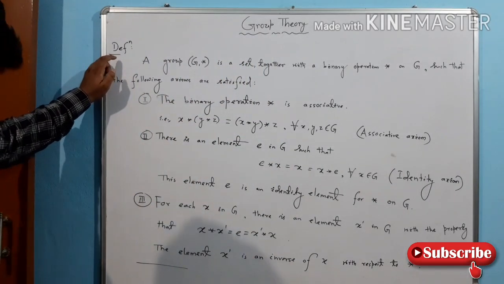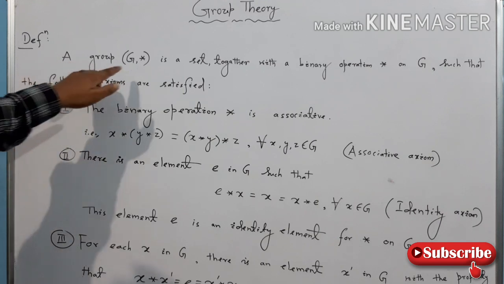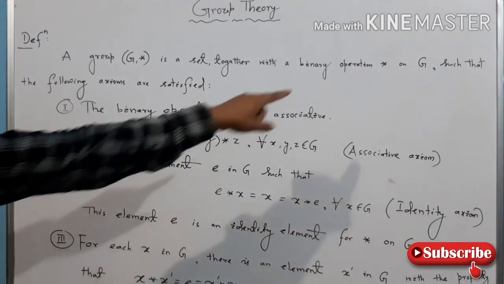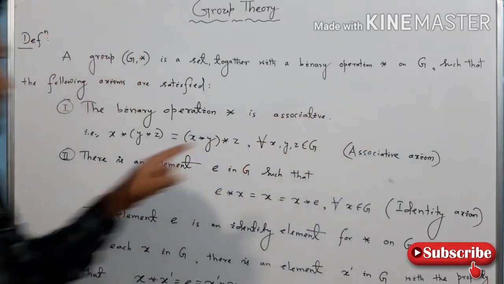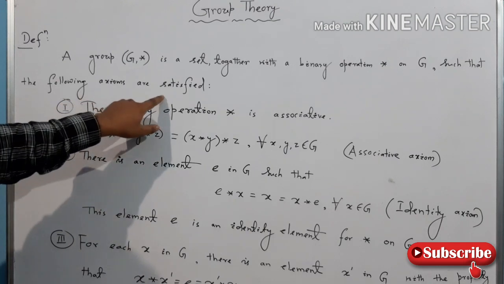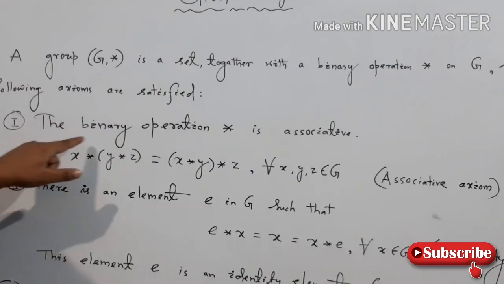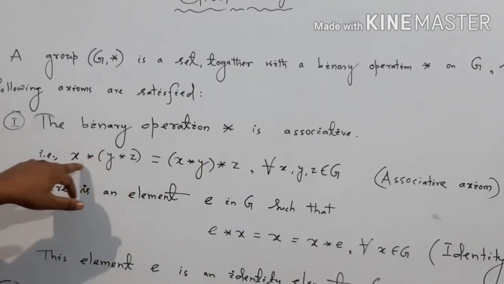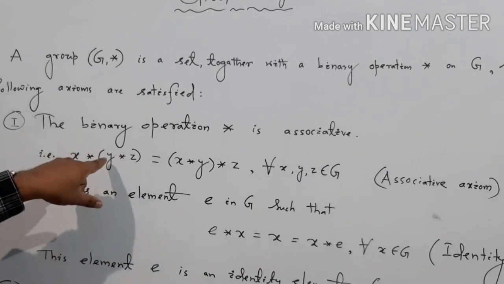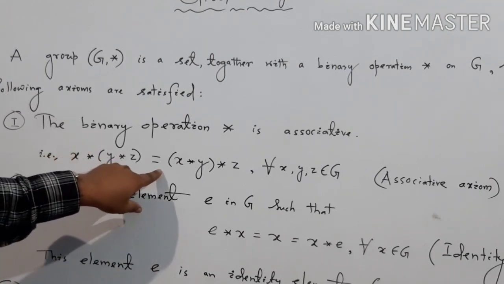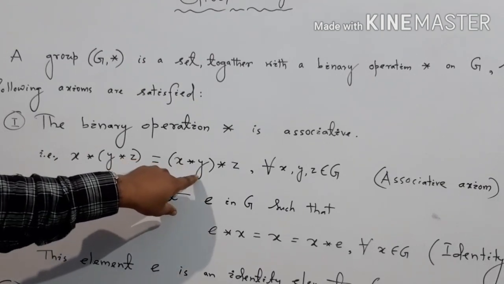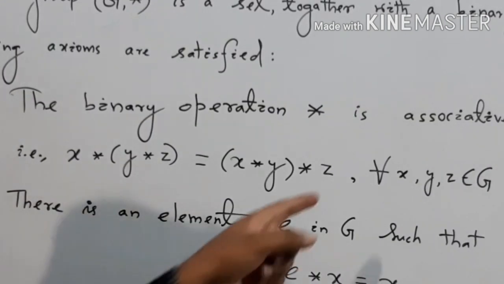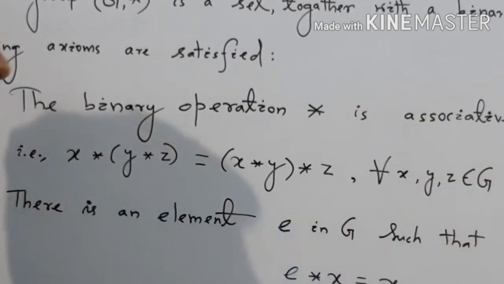Definition of group. A group (G, star) is a set together with a binary operation star on G such that the following axioms are satisfied. First condition, the binary operation star is associative, that is x star (y star z) is equal to (x star y) star z for all x, y, z belonging to G, and this axiom is called the associative axiom.